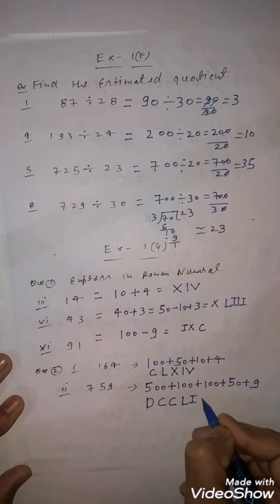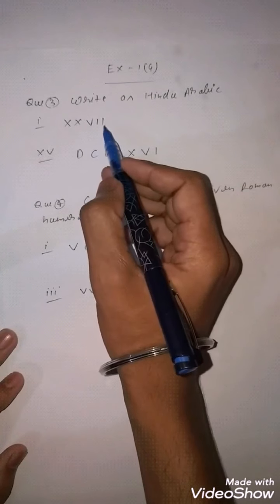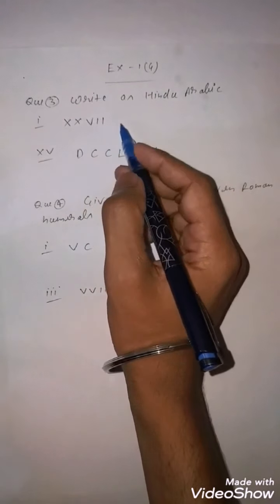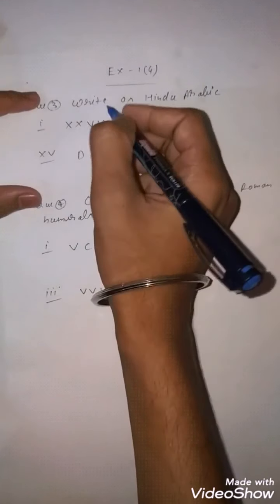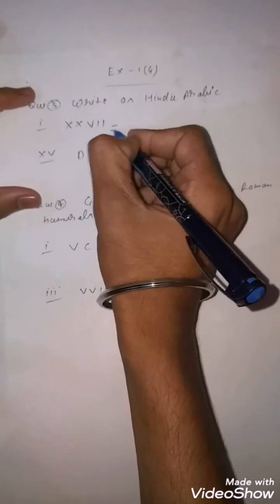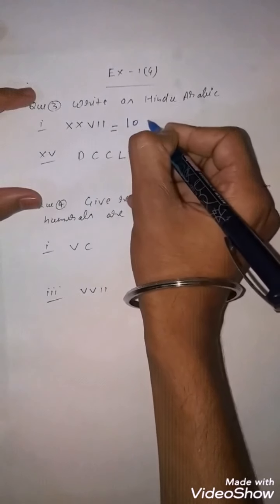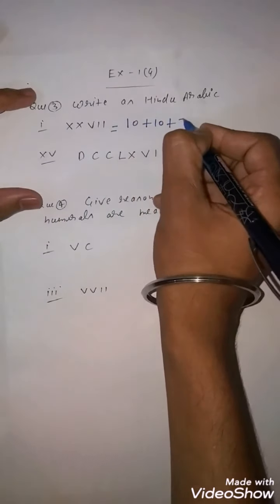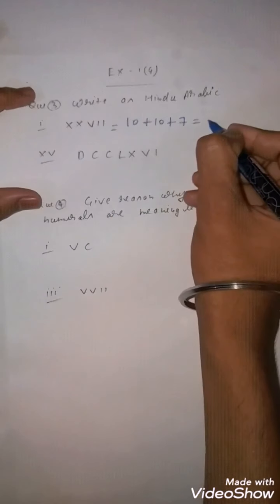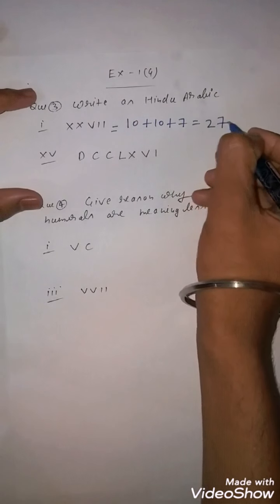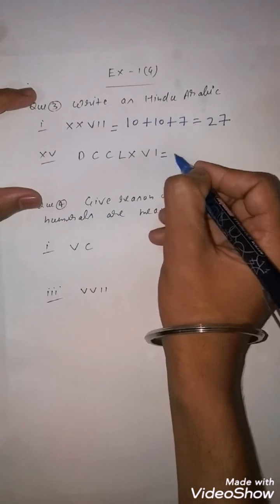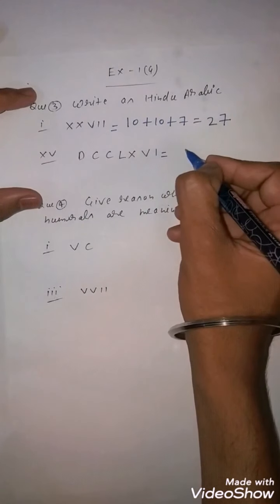Now students, our next exercise is 1G, and in question number 3, you have to write down in Hindu Arabic. So you know that this is XX. It means this is equal to 10 plus 10 plus 7. So you know that this will become 27. Now you have to write down this one. So this one is D. D means what? 500.